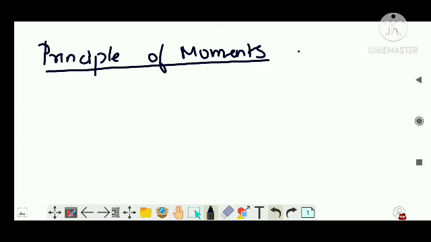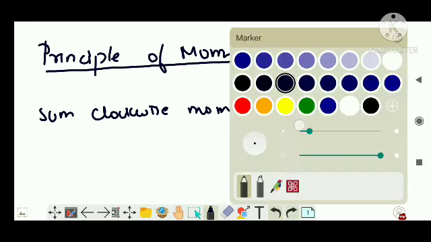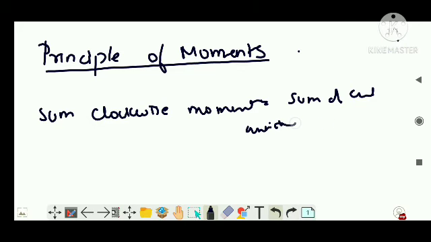The principle of moments states that in equilibrium, the sum of clockwise moments or torque is equal to the sum of anti-clockwise moments, obviously at any point.